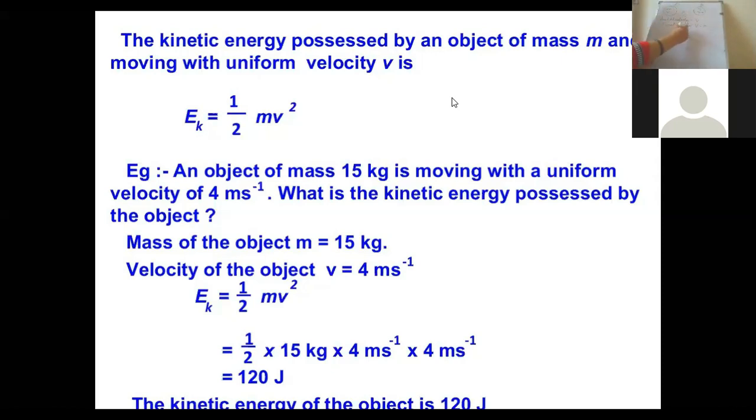So the acceleration will be minus a, because retardation is there, not acceleration, right? And the distance covered by the object is equal to s.